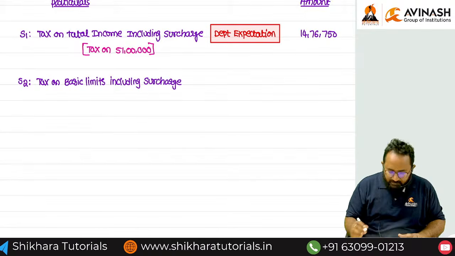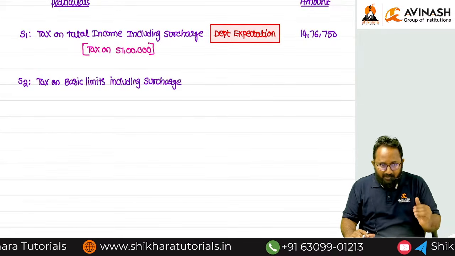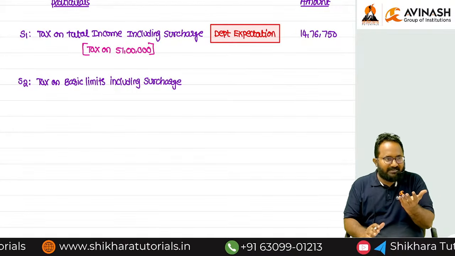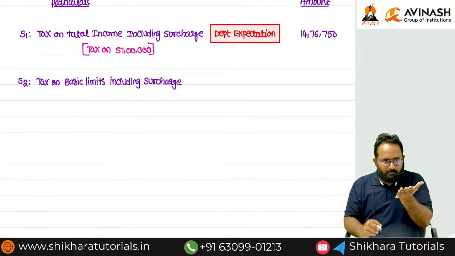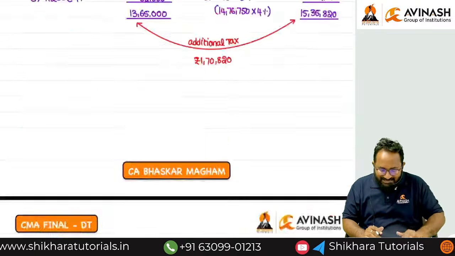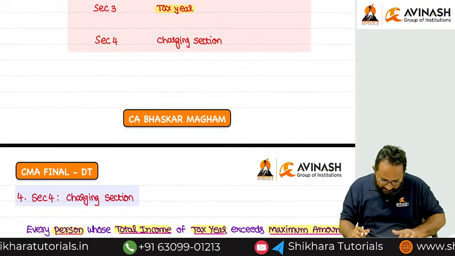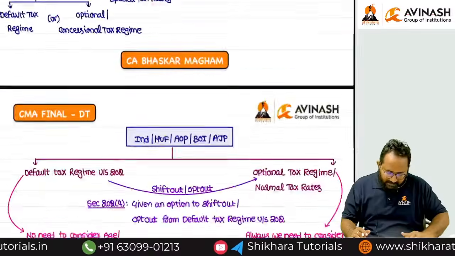Basic limit means, for an individual, when are we going to levy the surcharge? If it exceeds 50 lakh. Now I want to discuss surcharge basic limits.